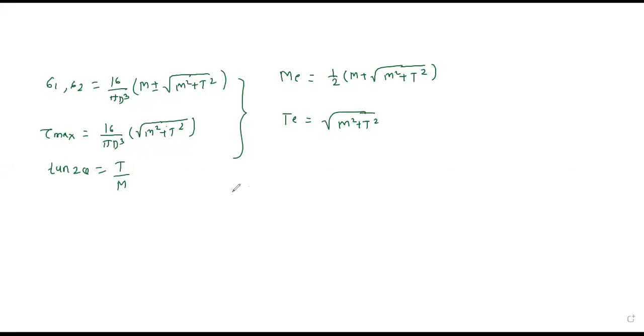Up till now we have learned the combined effect of bending and torsion. Due to bending, bending stress as well as shear stress is generated, and due to torsion only shear stress is generated. Now we will see the remaining part, that is the combined effect of bending, torsion and thrust.